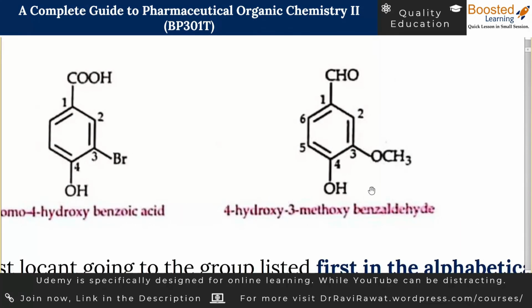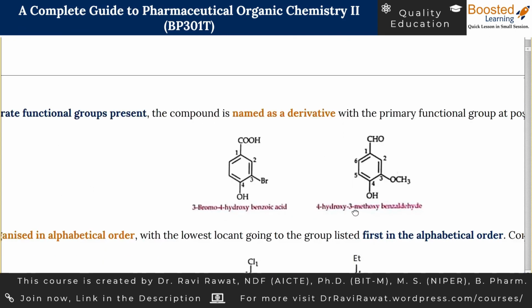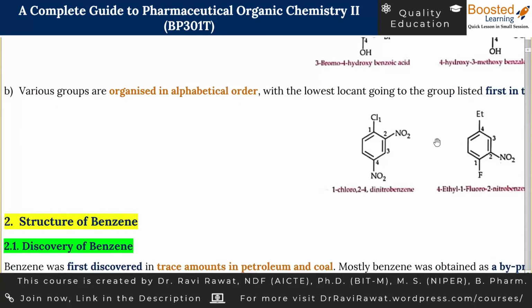Let us take the next example. In this case, you have benzene with CHO. So this can be called benzaldehyde. And you can assign the numbering. So numbering will go through 1, 2, 3, 4. There is a methoxy over here and a hydroxy over here. So H comes earlier. So 4 hydroxy is going to come earlier, then 3 methoxy, and collectively it is benzaldehyde. Let us take the last example.